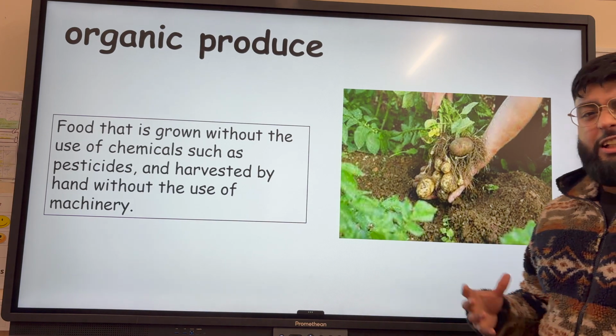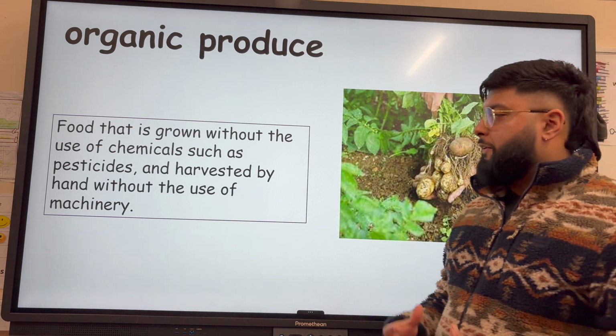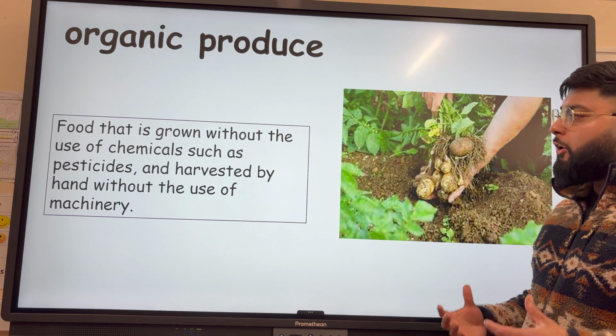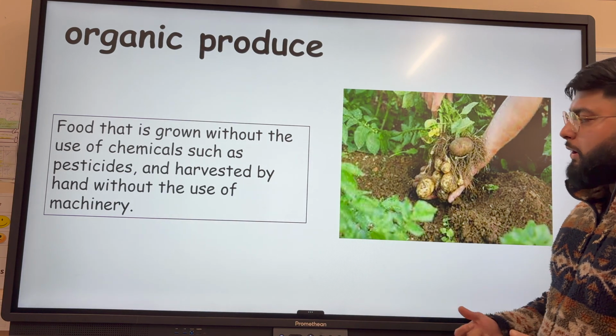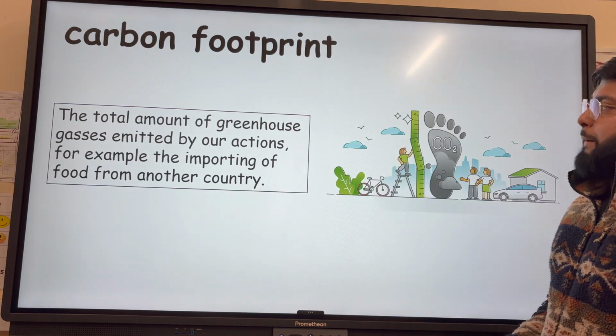Organic produce, so that's food that's grown without the use of chemicals or pesticides, and is harvested by hand without the use of machinery. Famously more environmentally friendly than our current methods of practice, agribusiness, but can be more expensive, and obviously yield can be lower.